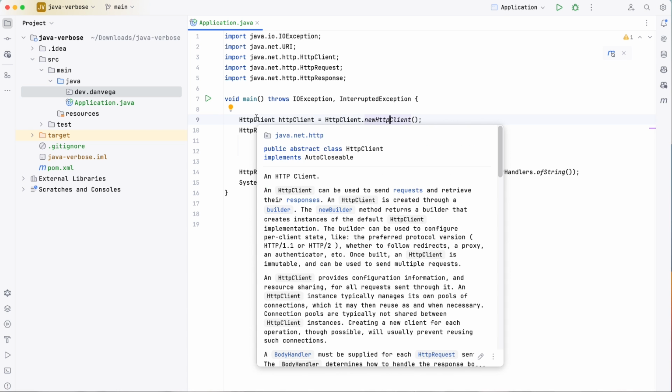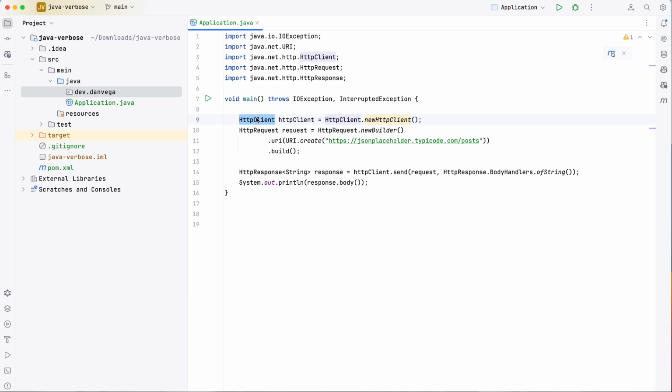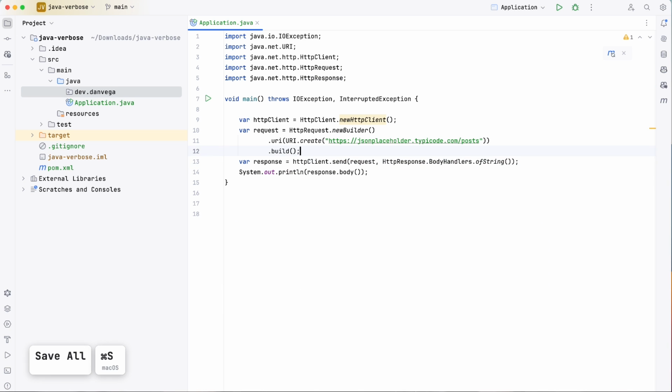Instead of having to declare the type here, we can just say this is going to be a var. We are going to infer the type from whatever the right side of this equation is returning. Again, here we can say var request. We don't need to know any of this. So just doing that simple thing by using the var keyword that came in JDK 10. So if you're on JDK 10 or later, you can use this. Just by using the var keyword, we've cut down on a lot of that verbosity.